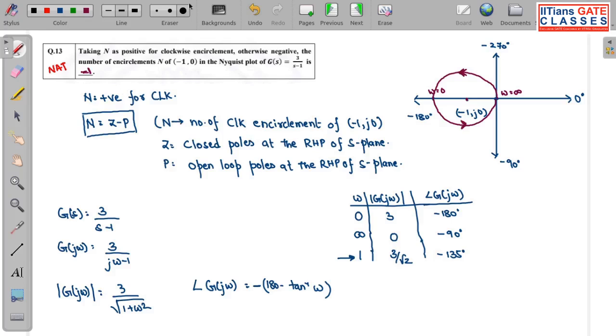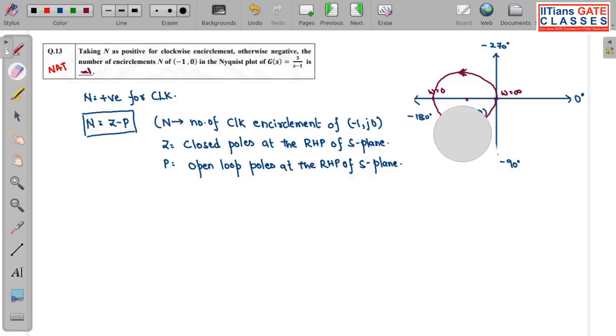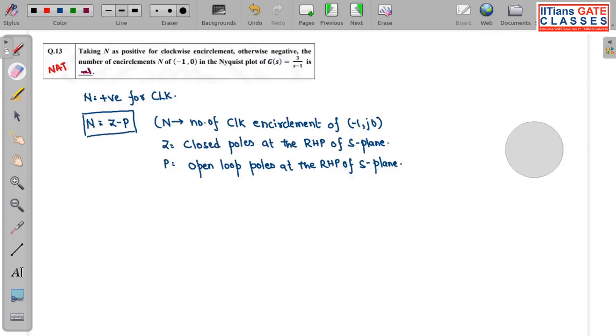Now another approach to solve, look very carefully. I am just erasing this part. Now I will be taking help of this formula. Here Z is the closed loop poles at the right hand side of S plane. P is the open loop poles at the right hand side of S plane, or right hand part of S plane. Both of them are correct. So first let me calculate P.